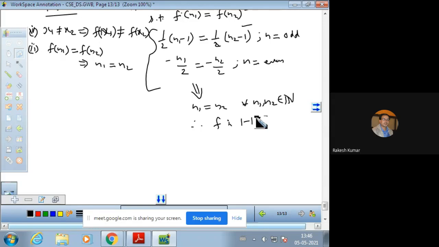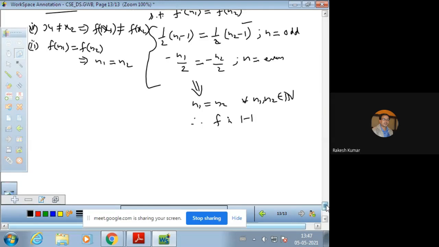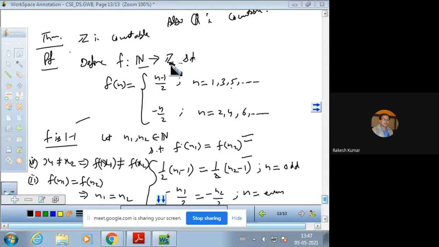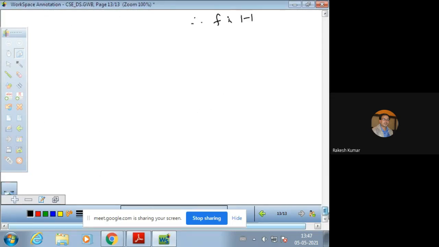So in the second case, we just want to prove that f is onto. And for proving f is onto, you know what is the meaning of onto. Every element in codomain must have a pre-image in domain. This is what we need to prove. So we shall take an element in codomain, and you know that our codomain is the set of integers. We have to take an integer and find out its pre-image in the set of natural numbers.